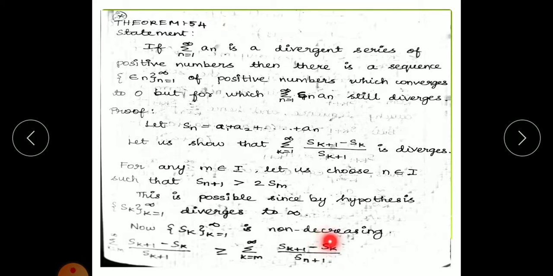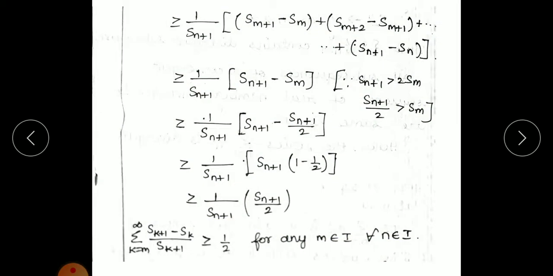Now Sk is a non-decreasing sequence. So the summation of that term is greater than or equal to summation of (Sk+1 minus Sk) divided by Sn+1, which is greater than or equal to 1 by Sn+1. Now you have to expand it: (Sm+1 minus Sm) plus (Sm+2 minus Sm+1) and so on up to (Sn+1 minus Sn). Now you have to solve this term, so we get Sn+1 minus Sm.